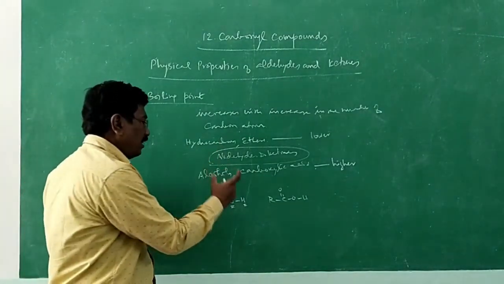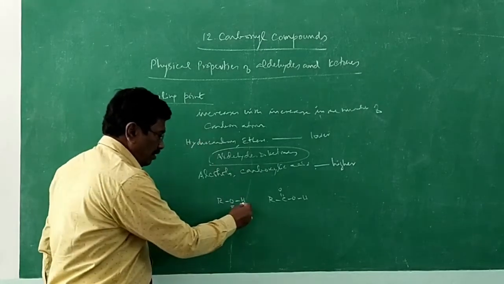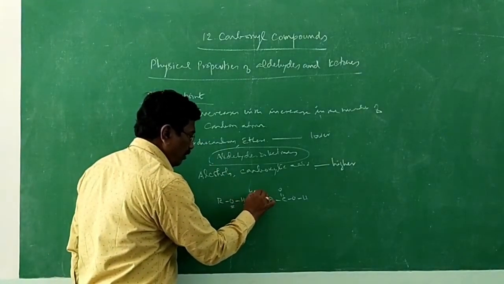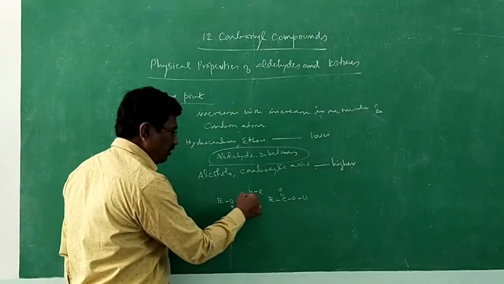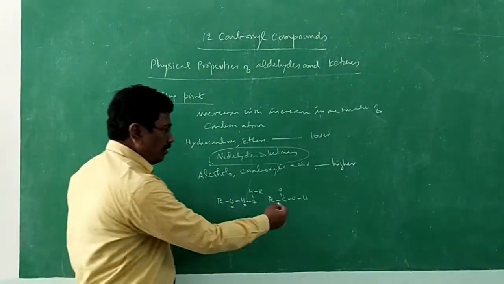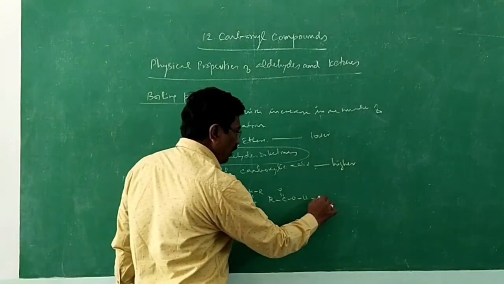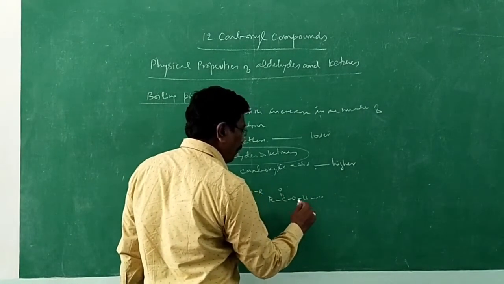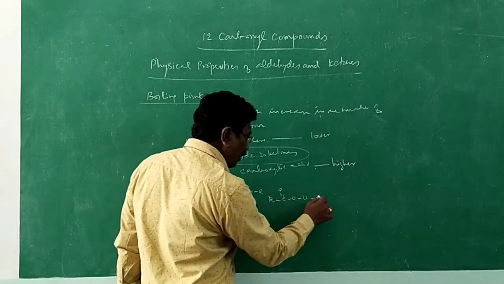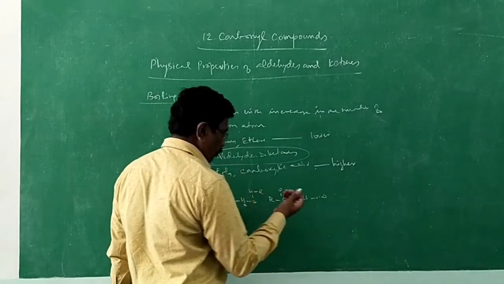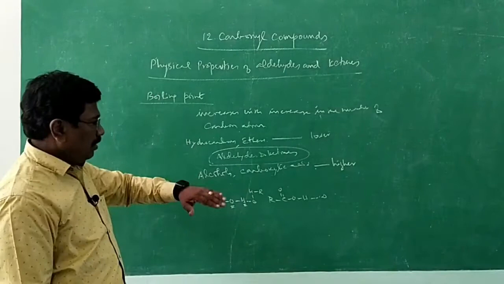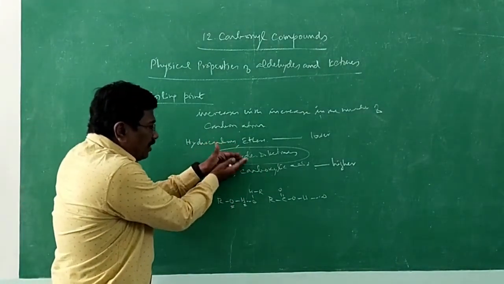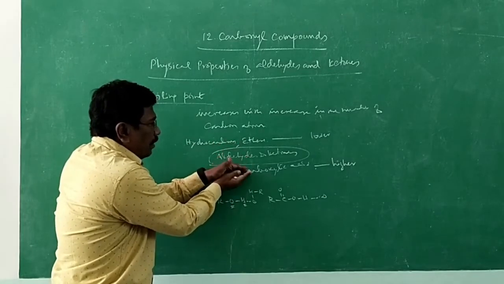It is because of the hydrogen bonding between alcohols. This hydrogen may be bonded with another alkyl molecule. This we call hydrogen bonding. Likewise in acids, association: it may form a bond with another molecule of acid. The oxygen may be bridged. Likewise it goes, and I need not explain now. In alcohols and carboxylic acids we have already seen that because of hydrogen bonding, they have higher boiling point.